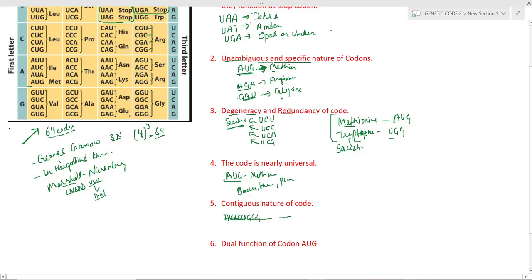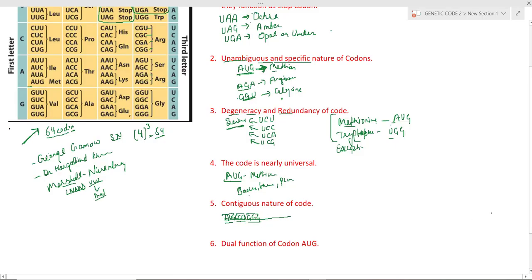These are triplets of codons, and there is no punctuation, pause, or comma between the codons. They are read in a continuous manner. That is the contiguous nature of the code.